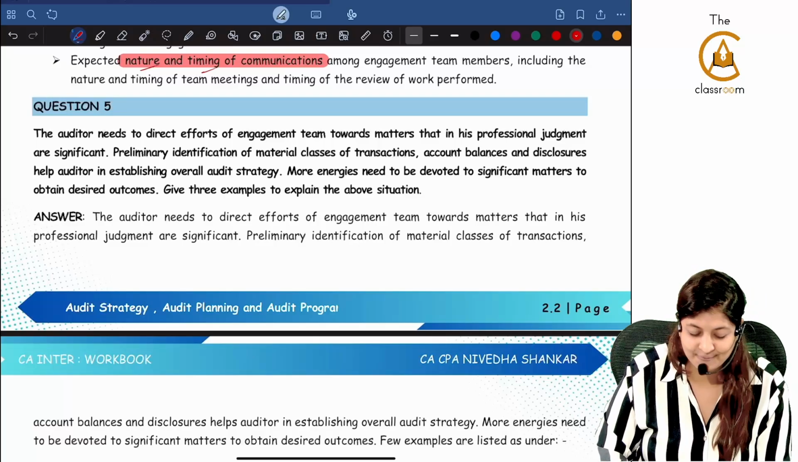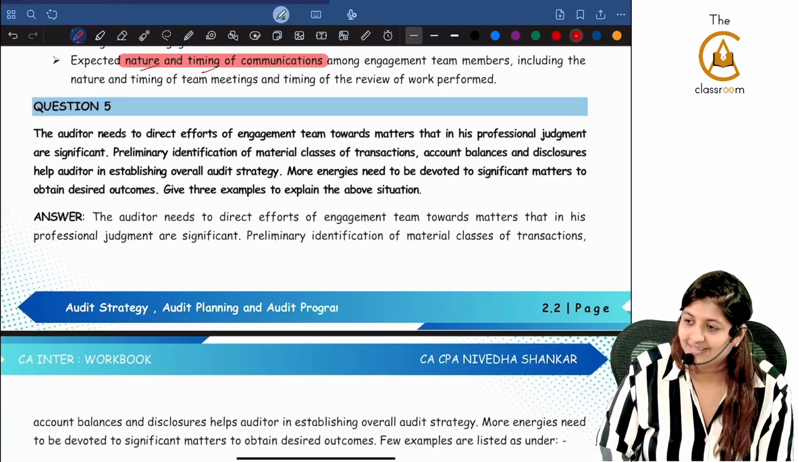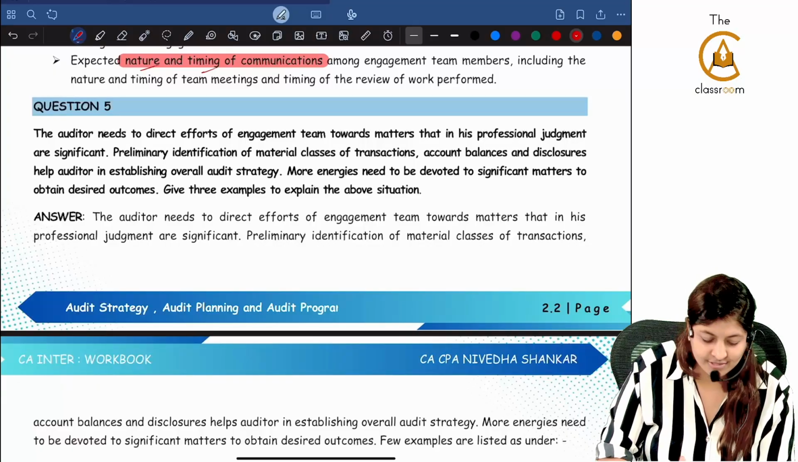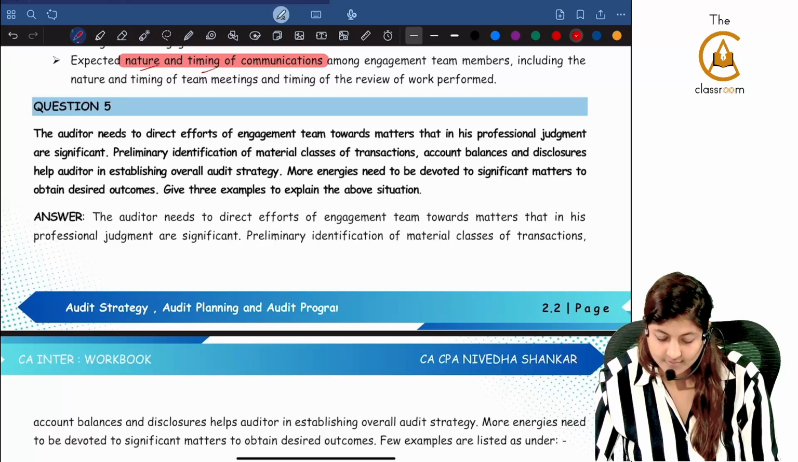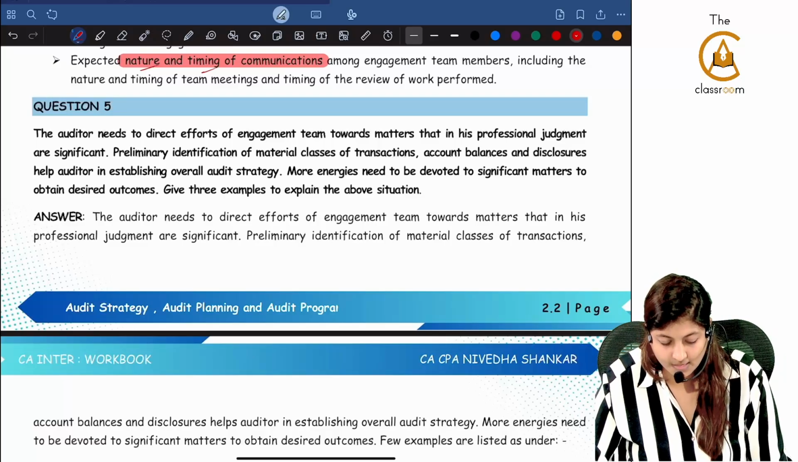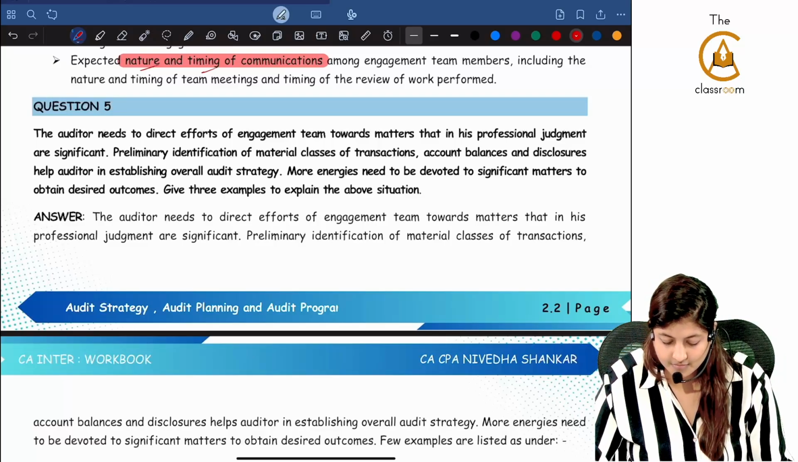Question number 5. Who has the mic? Jeevashrimala, read. The auditor needs to direct efforts of an engagement team towards the matter that in the professional judgment are significant. A preliminary identification of material classes of transaction, account balances and disclosures help the auditor in establishing overall audit strategy. More energies needed to be devoted to significant matters to obtain desired outcome. Give 3 examples to explain the above situation.